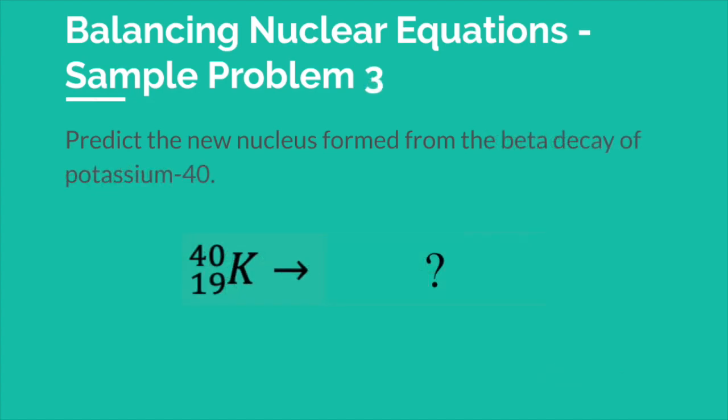This problem is a little bit trickier, but not too much. What is the new nucleus formed from the beta decay of potassium-40? We've got the potassium-40's isotopic notation, but we don't have either of the products in our equation yet. Good thing I said it was beta decay, so all we need to do is add a beta particle to the product side, and then we can do the math to determine the new nucleus. Do you remember the isotopic notation of a beta particle? There it is. Now, take a moment to figure out the new nucleus. Pause if you need more than 10 seconds.